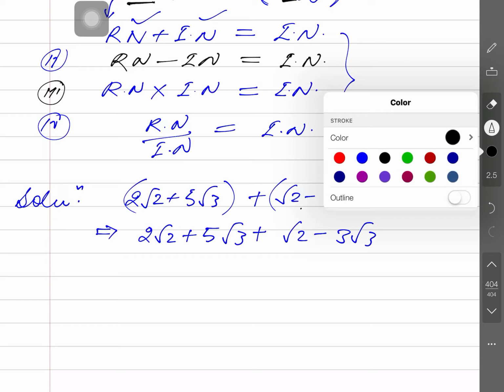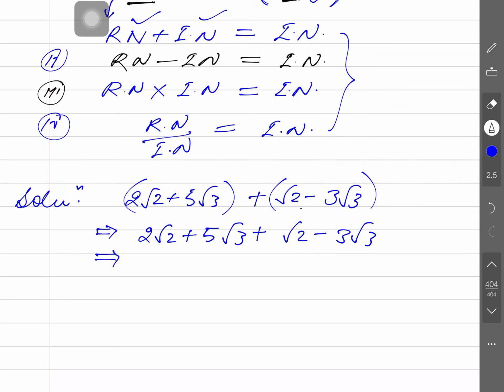What is that? Further addition. So, 2 root 2: the irrationality of root 2 will operate with this. So, 2 times root 2 is here, and here 1 time root 2. So, 2 times root 2 plus 1 time root 2 gives 3 times root 2. The same irrationality exists: 5 times root 3 minus 3 times root 3. So, 3 times gets reduced, and it will give you 2 times root 3. Is that clear? Now, your answer is 3 root 2 plus 2 root 3.